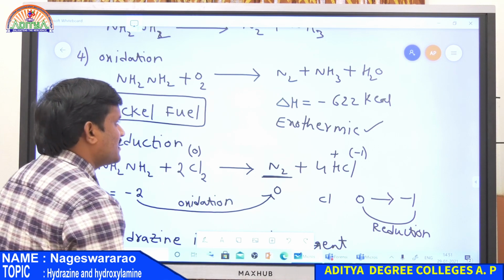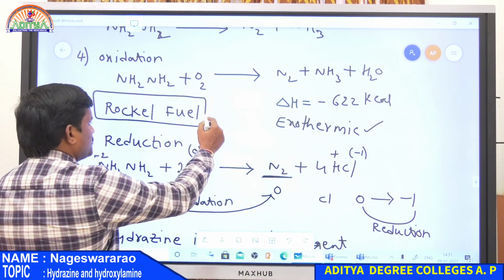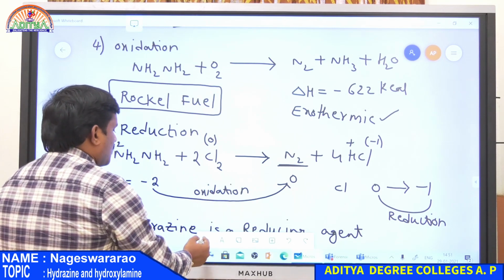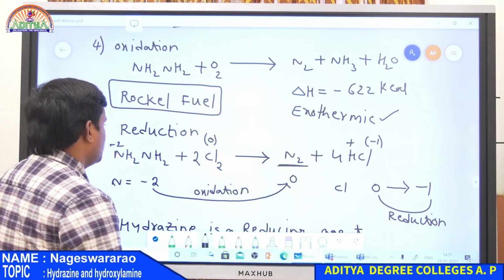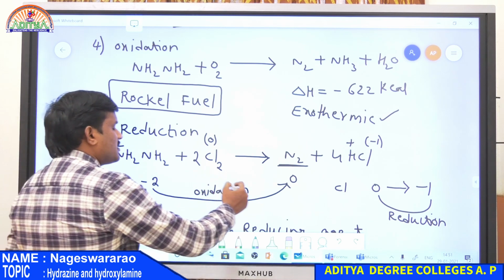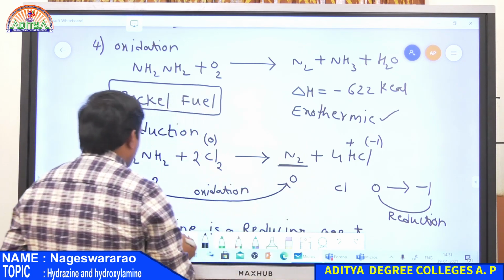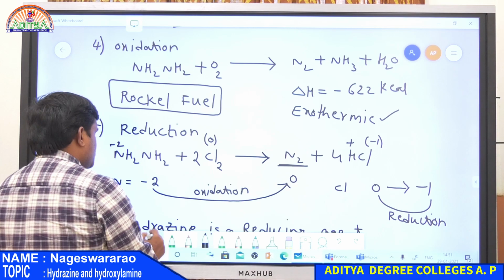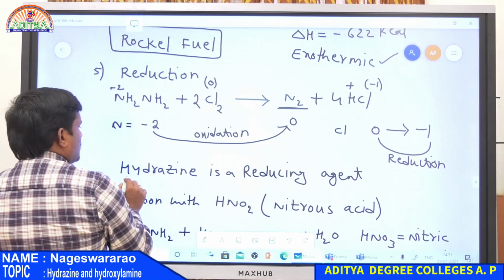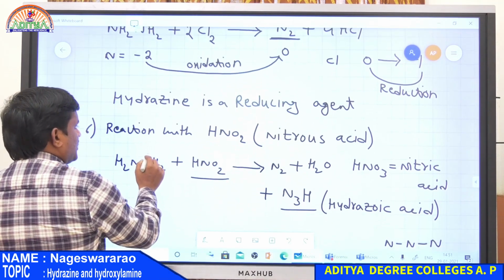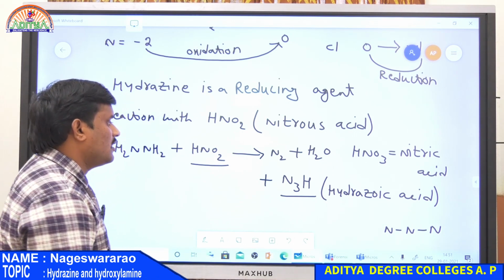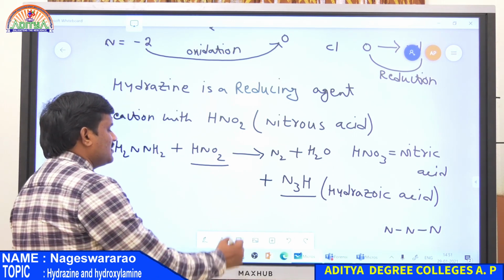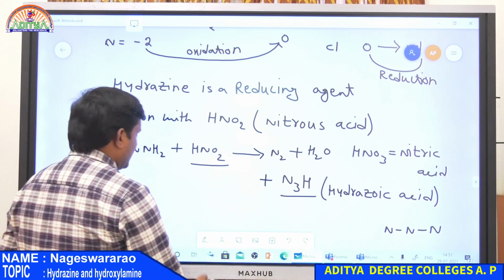Therefore, this is an exothermic reaction and it is also used as a rocket fuel. And the next one is reduction. In this case, Cl2 is reduced to HCl. Therefore, hydrazine is a best reducing agent. And the last one is reaction with HNO2, that is nitrous acid. It gives hydrazoic acid. So all these are properties of hydrazine.